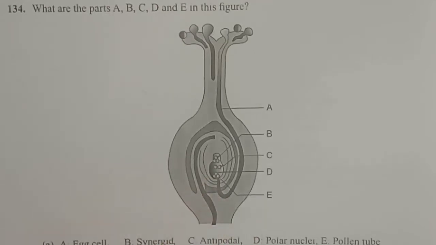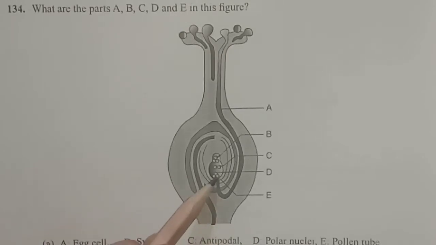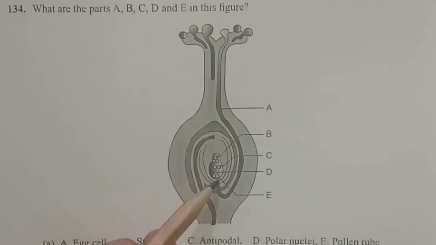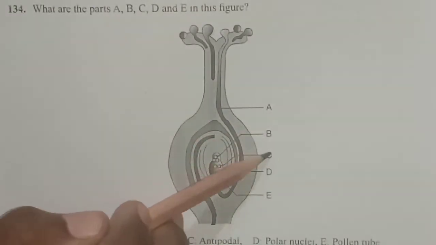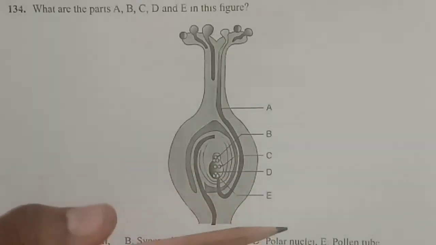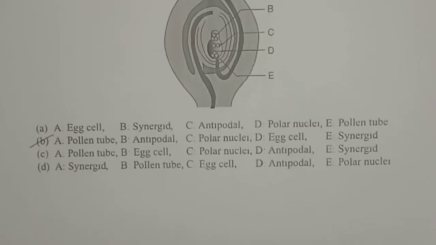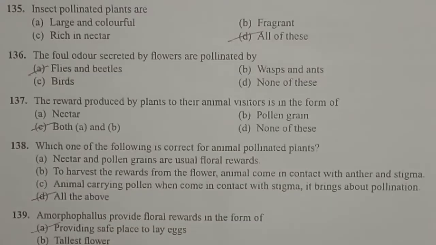And D represents the egg cell, and E, these two are the synergids. So A is the pollen tube, B antipodals, C polar nuclei, D is the egg cell, and E is the 2 synergids. So when we look at the options, option B is correct. You can clearly observe in the diagram, option B is the correct one.